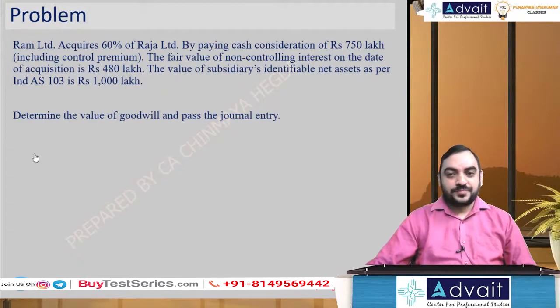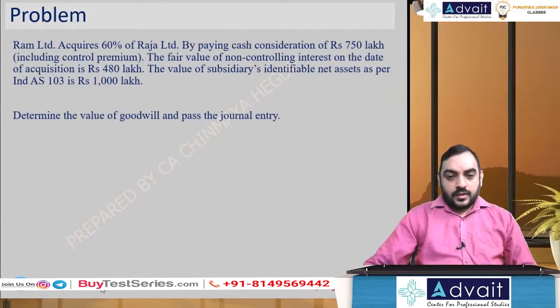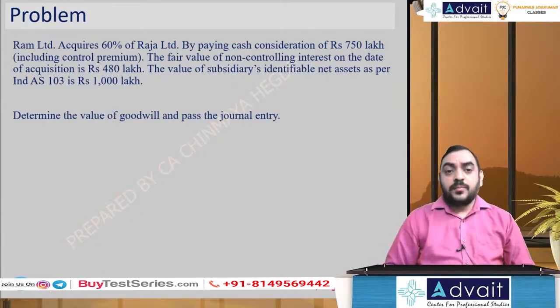Okay, good. So let us do this problem now. Hope you got this question. Ram Limited acquires 60% of Raja Limited by paying cash consideration of 750 lakhs including control premium.